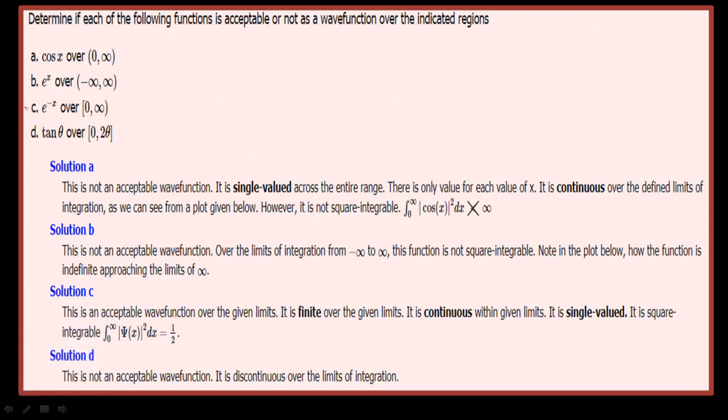Okay. Then the next function is e raised to power x over the limits from minus infinity to infinity.